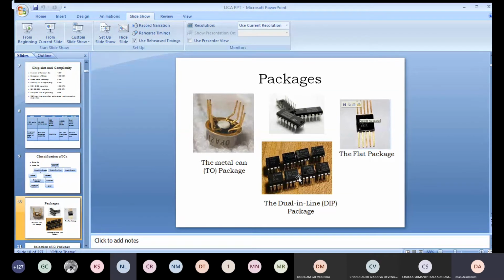Everything will be mentioned by the manufacturers on their specification sheet, right?